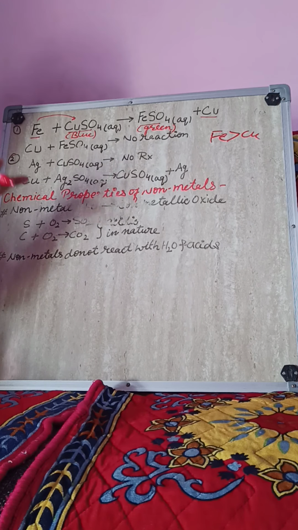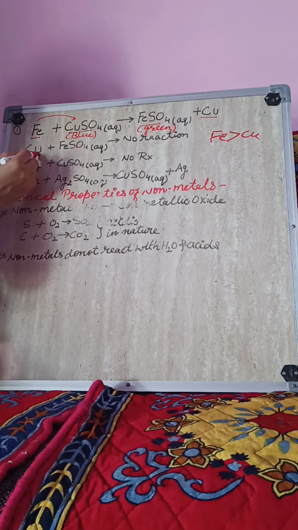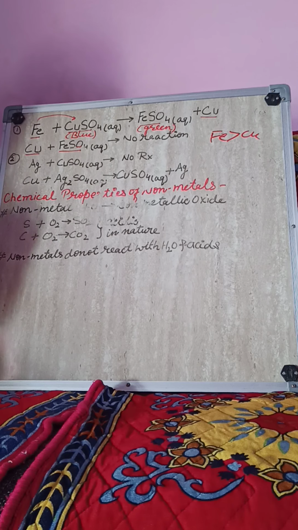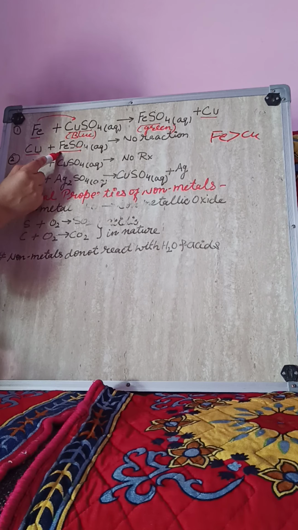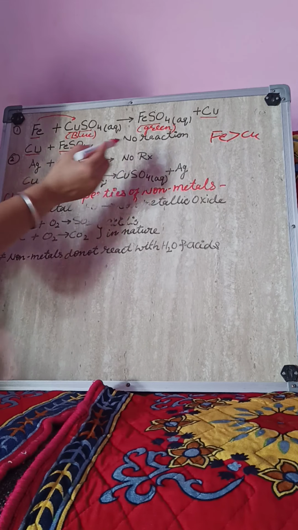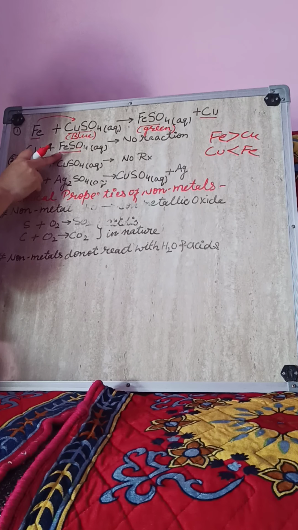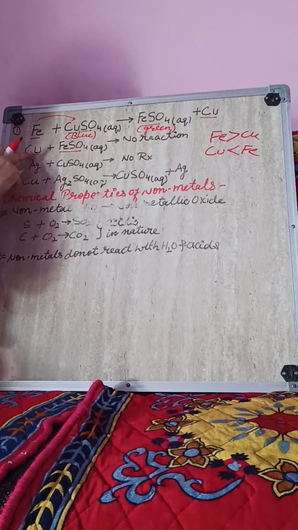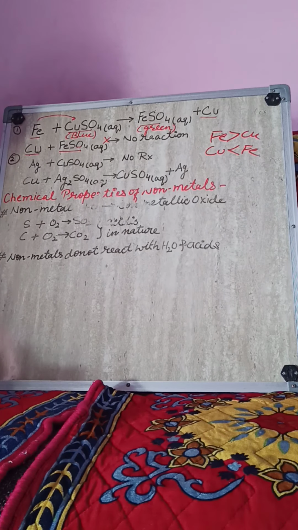Now if I reverse the reaction, it means if I put some copper pieces in iron sulfate solution, the two metals are the same, but this time iron is present in its salt form. Again we will compare the reactivity of copper and iron. As we know, copper is less reactive than iron. Iron is present in its salt form. As copper is less reactive, it will not be able to displace iron from its salt.